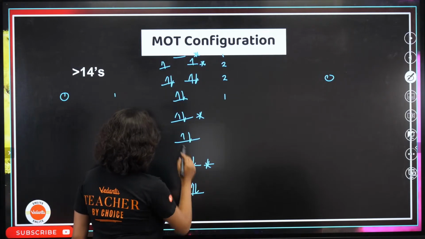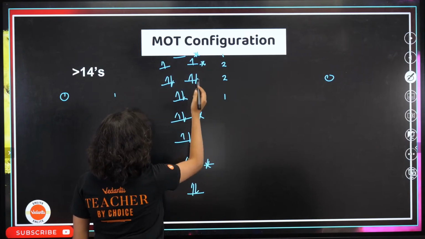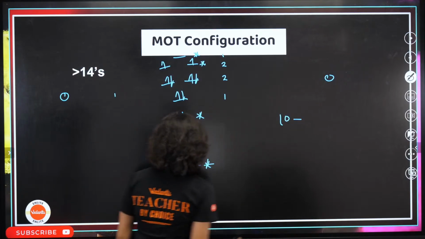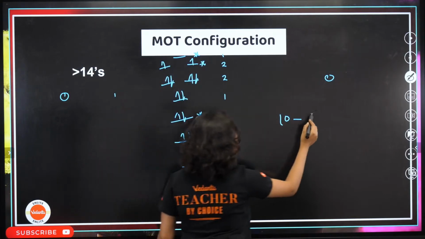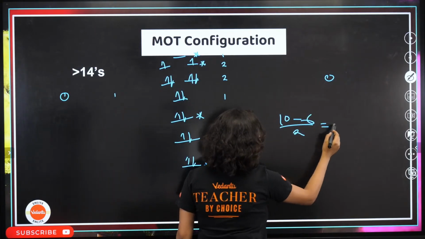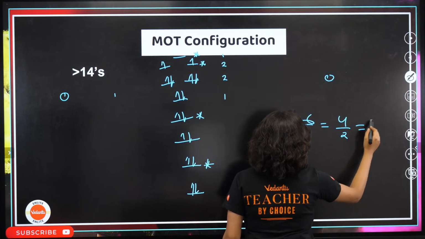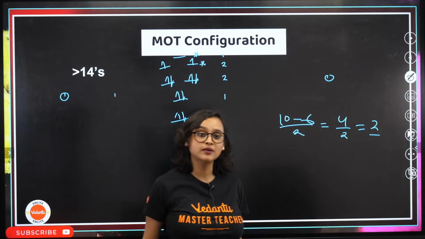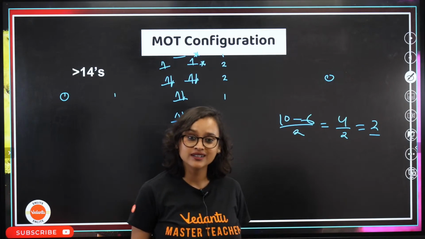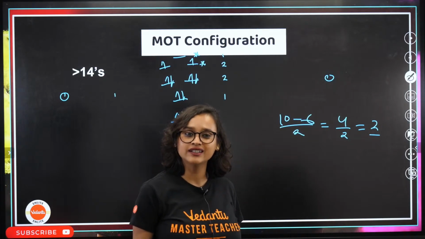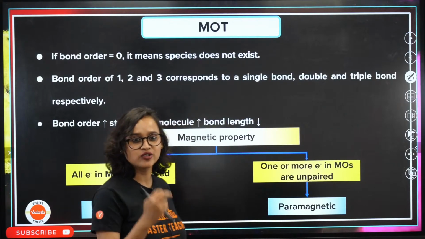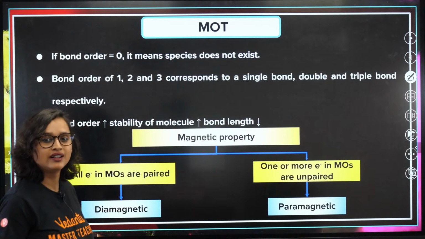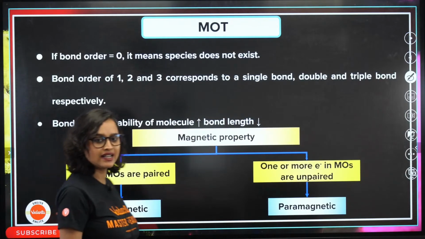See. 1, 2, 3, 4, 5, 6, 7, 8, 9, 10. 10 minus 1, 2, 3, 4, 5, 6. 4 divided by 2, which is equal to 2. Oxygen has a double bond. See how we figured it out? Easy. Easy peasy biryani is tasty. Now you can tell, no. Easy peasy biryani is tasty, isn't it?